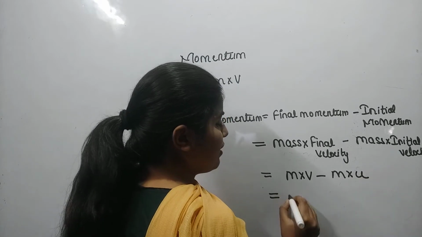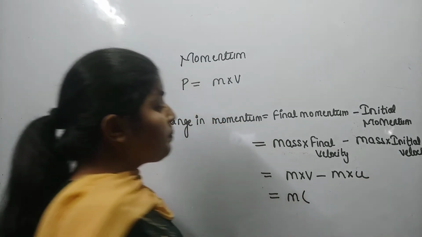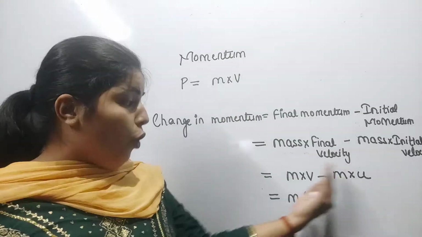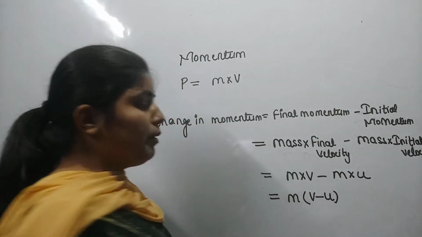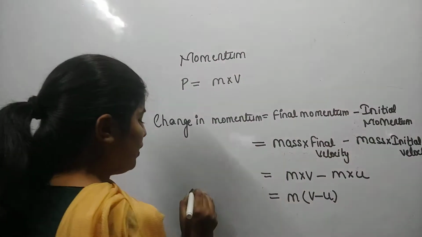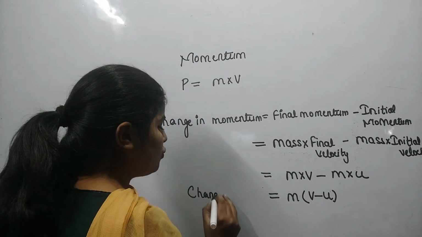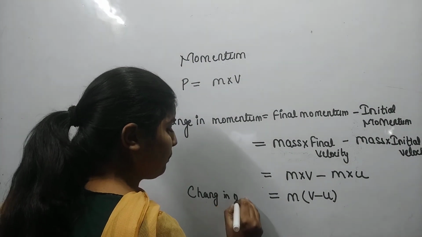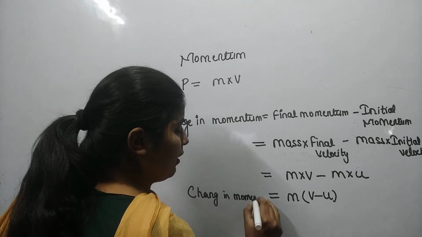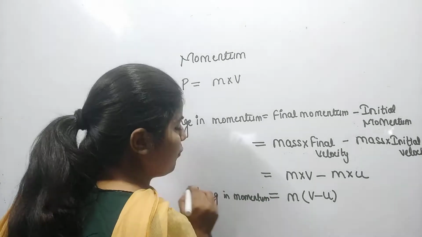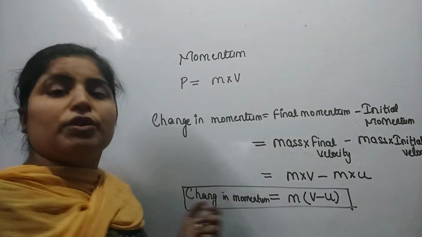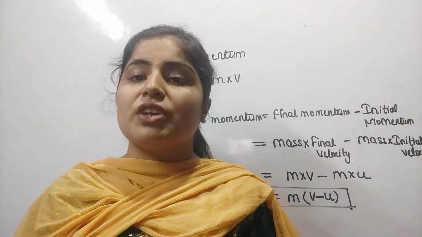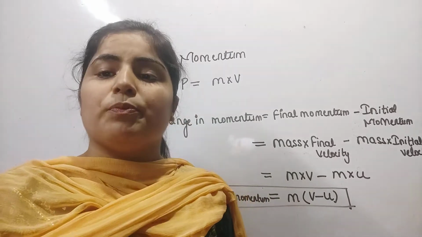So the change in momentum can be calculated by taking m common, then it will be equal to m(v minus u). So we can easily calculate the change in momentum using this one formula. If the initial and the final velocity of an object are given and the mass is also given, then we can easily calculate the change in momentum of an object.